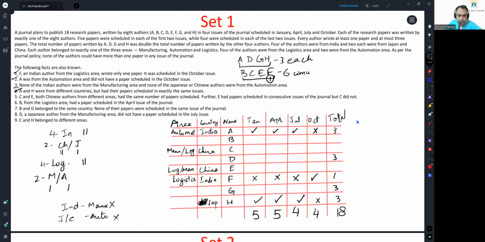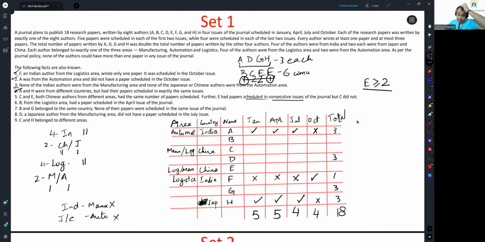Both C and E, both Chinese authors from different areas, had the same number of papers scheduled. Further, E had papers scheduled in consecutive issues of the journal, but C did not. Now see, C and E here in this group, B, C, E, F, have the same number of papers scheduled, and E had papers scheduled in consecutive issues, which would mean the number of papers that E has has to be greater than or equal to 2. Otherwise, you cannot have it scheduled in consecutive issues. If you have just one paper, it cannot be consecutive. So if E is greater than or equal to 2, the only way it can be distributed is 2 to 1. B has 1 paper scheduled, C has 2, E has 2.